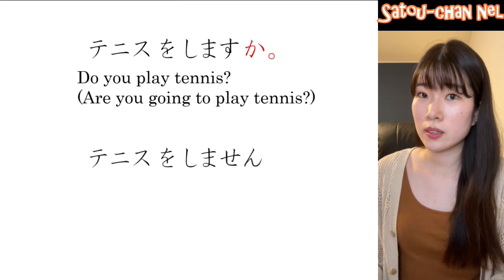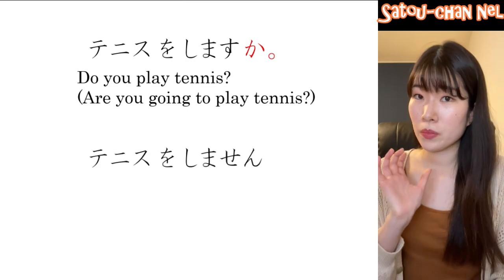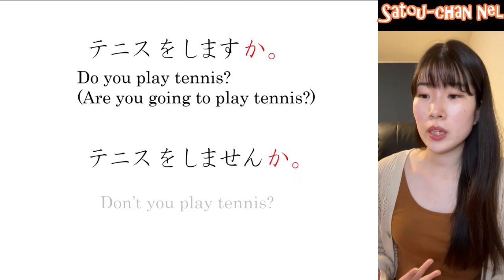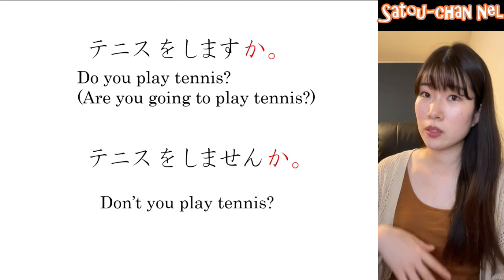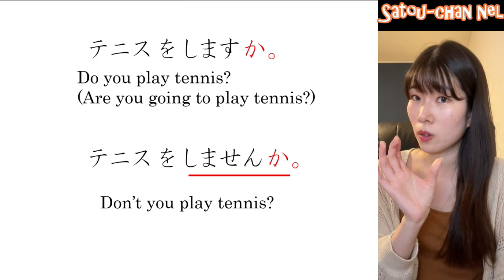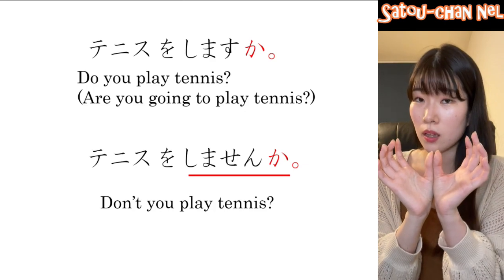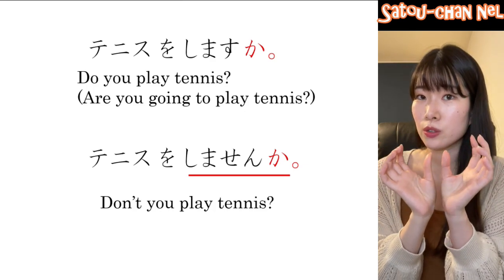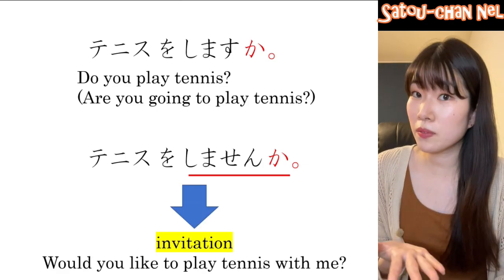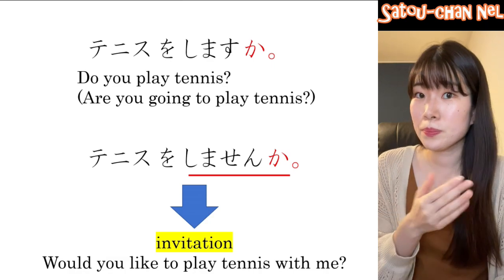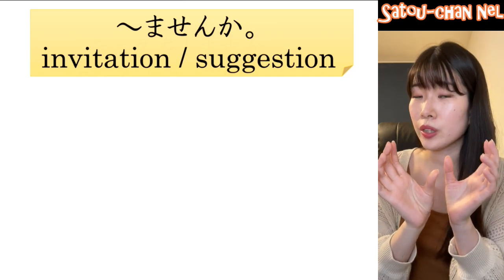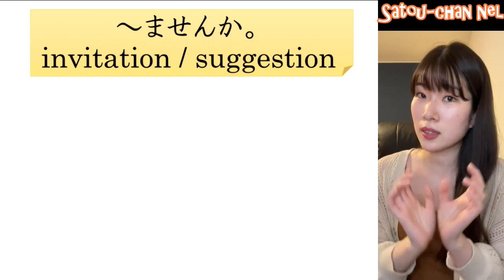How about this sentence? テニスをしませんか。Negative form plus か at the end. You may think it means don't you play tennis, because negative form of verb plus か. But this combination is used to extend an invitation. So, テニスをしませんか is an invitation. Would you like to play tennis with me? Please note the negative form of verb plus か is used to extend an invitation or to make a suggestion.